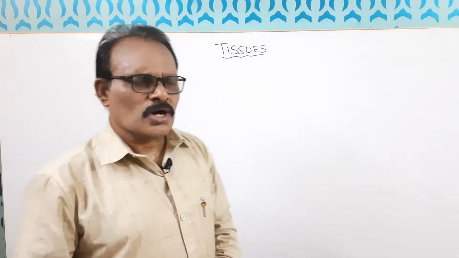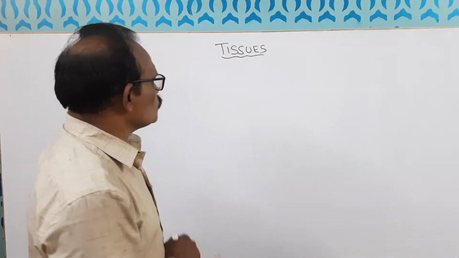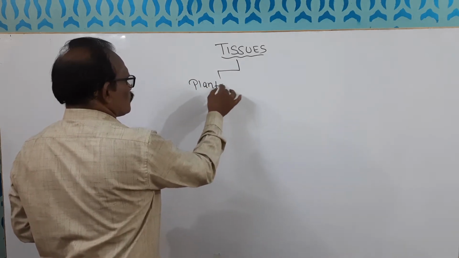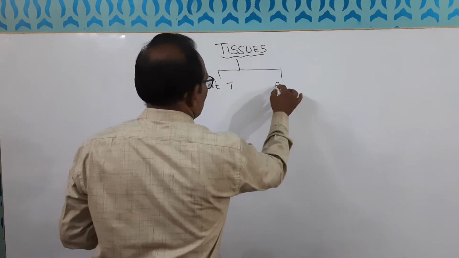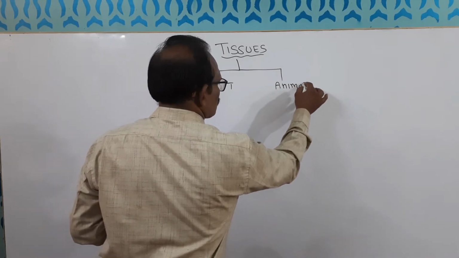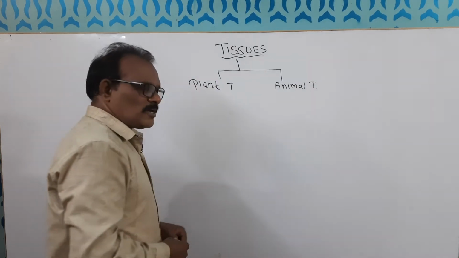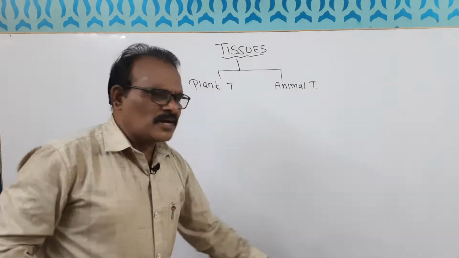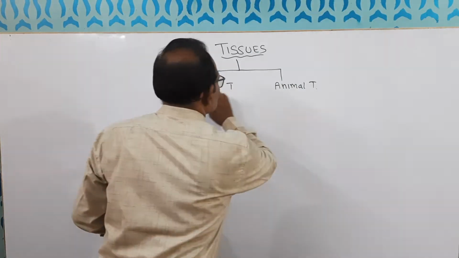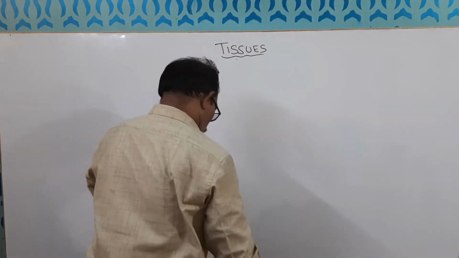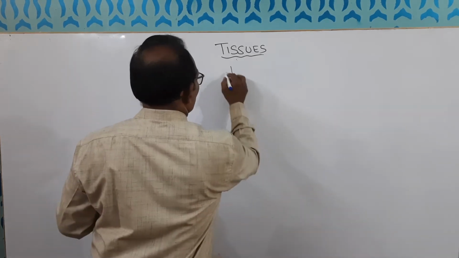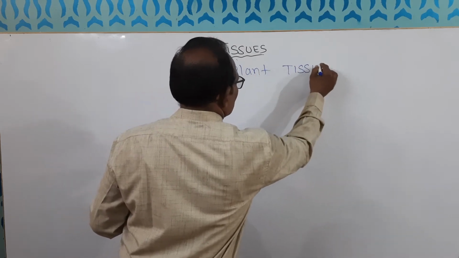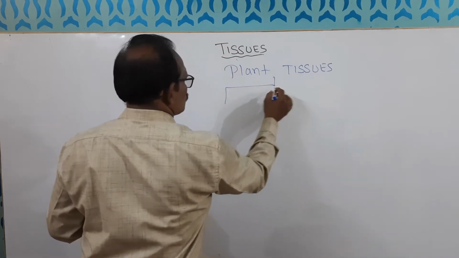Now, according to our syllabus, tissues are of two types. One is plant tissue, another is animal tissue. Today we will discuss plant tissues. Plant tissues are mostly composed of two parts.